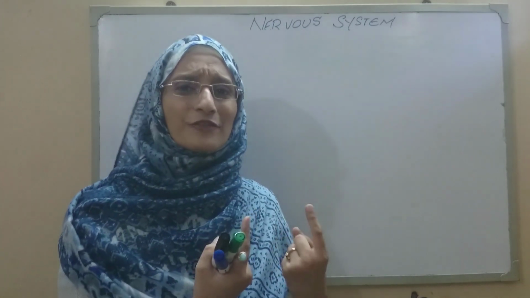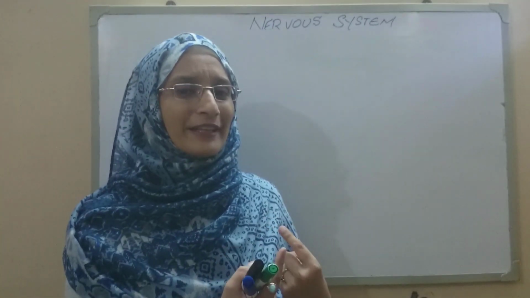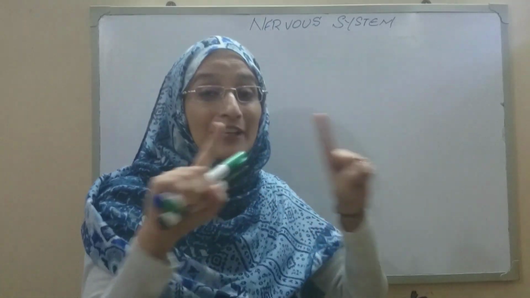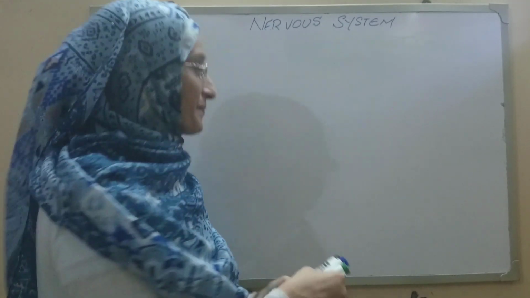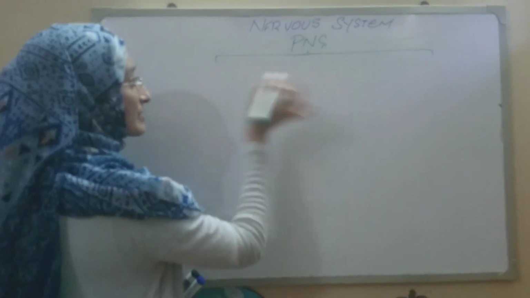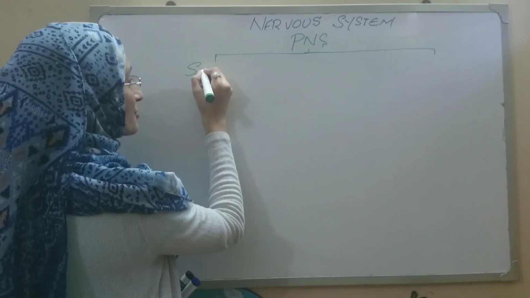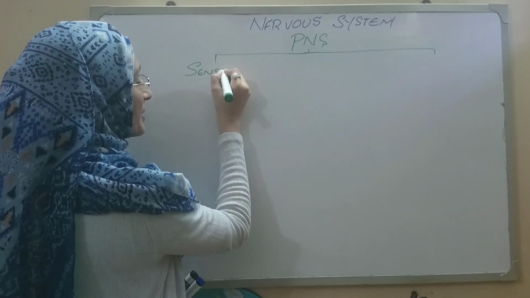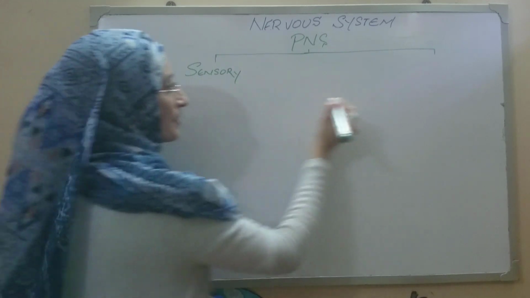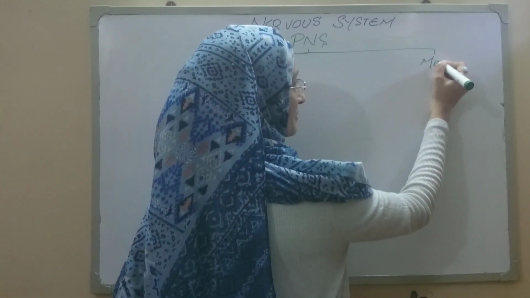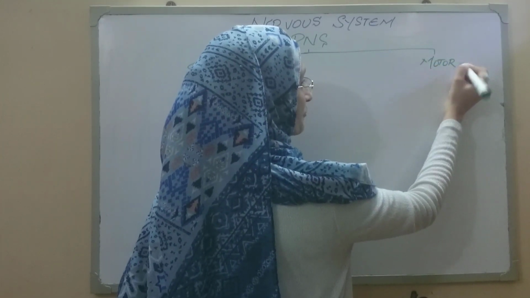So on the basis of the type of information it is carrying, it is classified clearly into two, right? Information it is carrying is classified into two, that is the sensory peripheral nervous system and the motor peripheral nervous system. Okay, let's begin with the motor first.